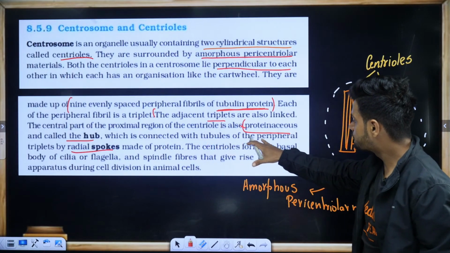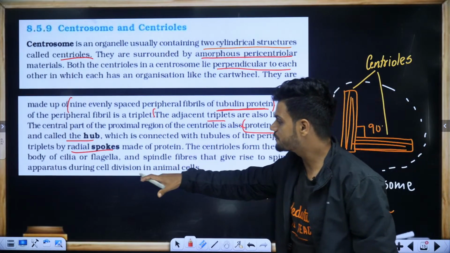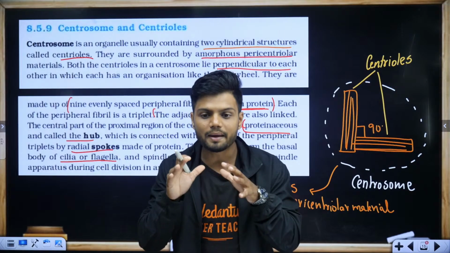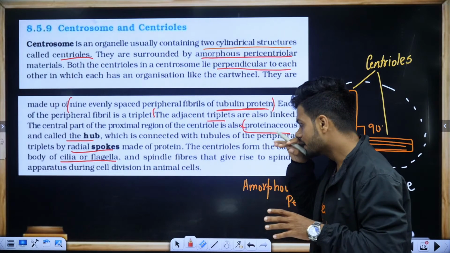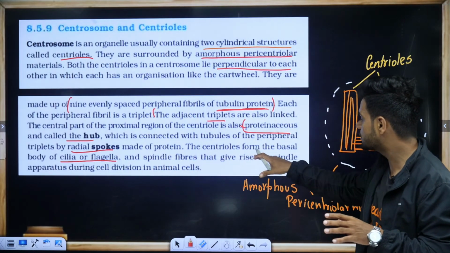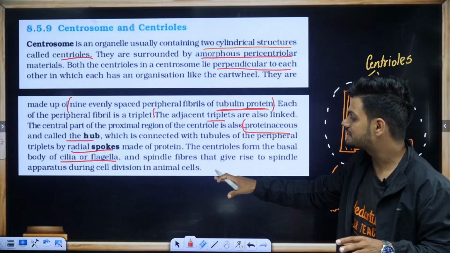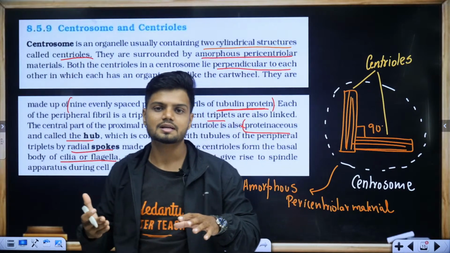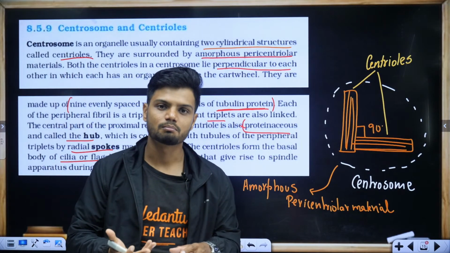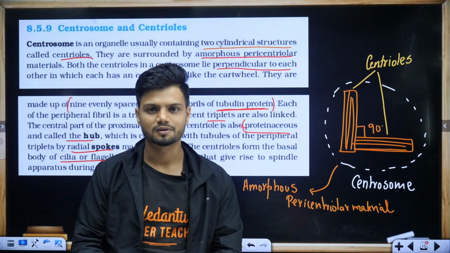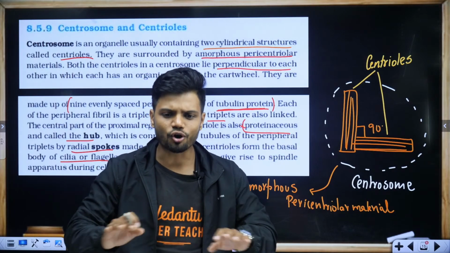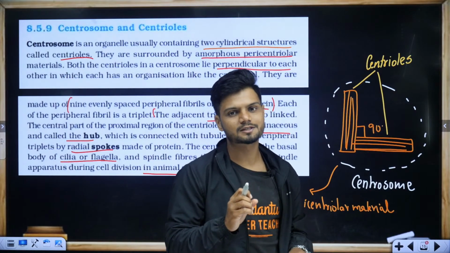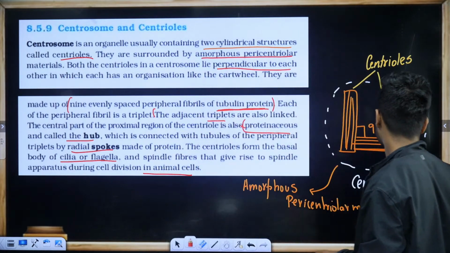The centrioles form the basal body of cilia and flagella. See, the centriole makes up the basal body of cilia and flagella, and spindle fibers that give rise to the spindle apparatus during cell division in animal cells. So the amorphous structure will give rise to spindle fibers during mitosis and meiosis. Done. That's all the difficulty of your microtubules. Very easy to understand.